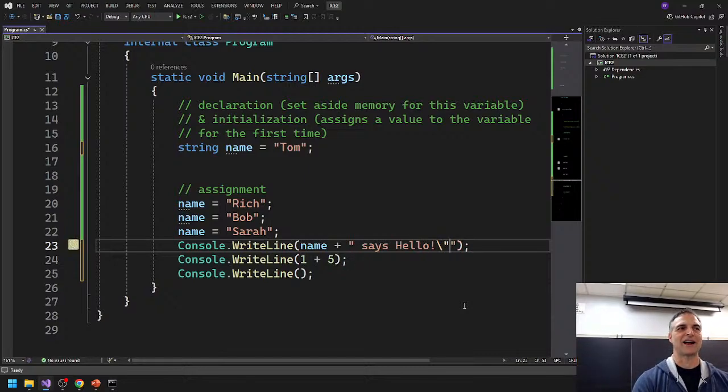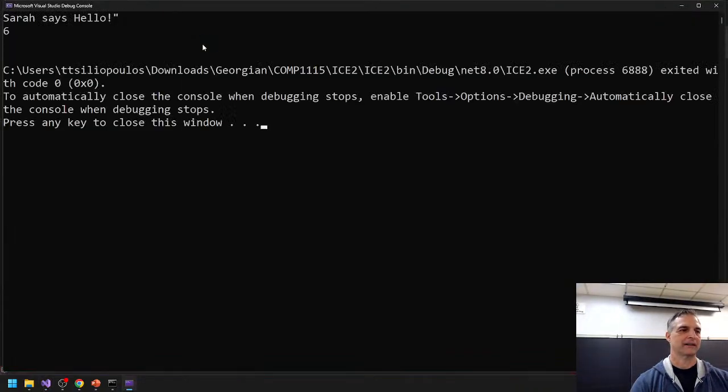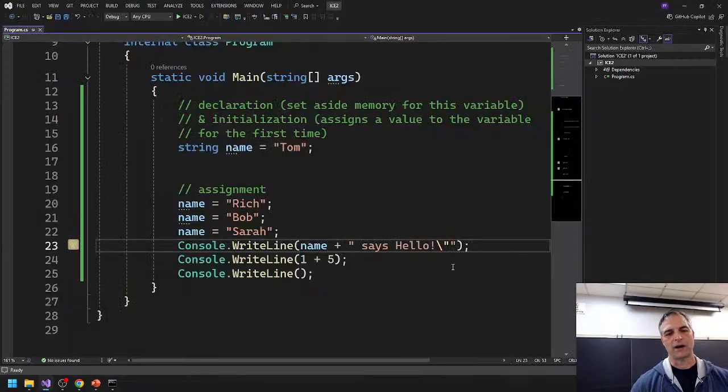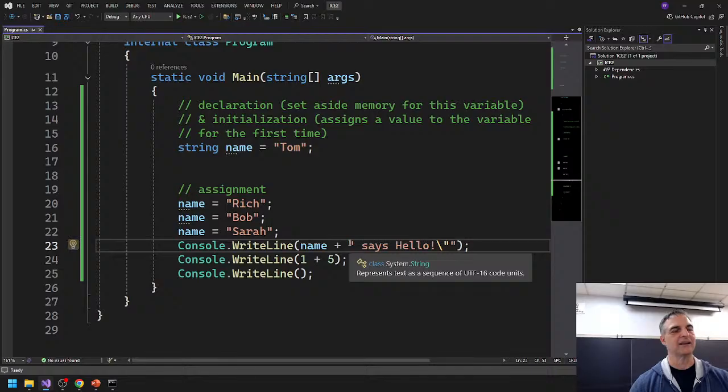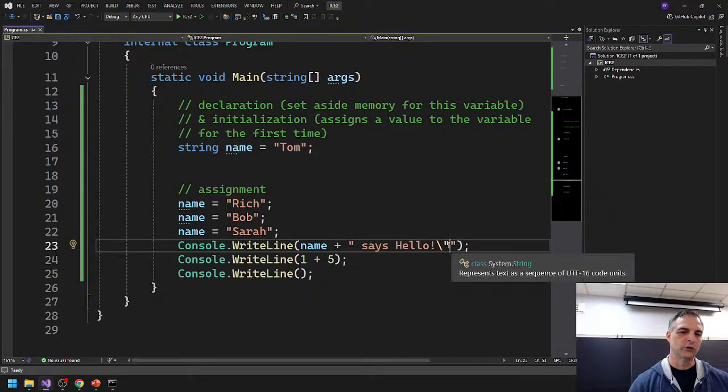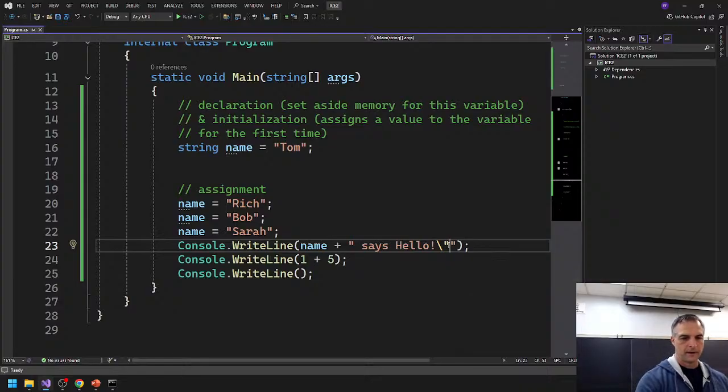So that actually will print out a quotation mark, right? Otherwise you can't, because quotation marks are needed to indicate what the string is, the string literal. But if you want to include a quotation mark within the string literal, you have to use an escape sequence to do that, okay? So lots of little things like that that we're going to talk about.